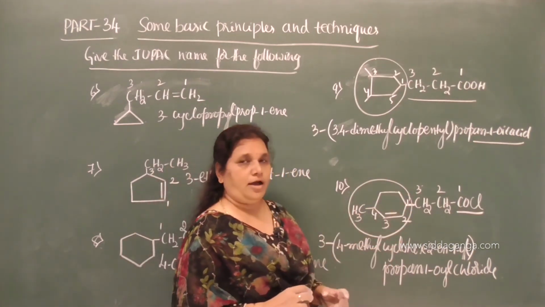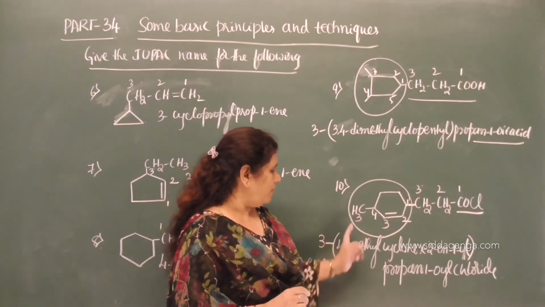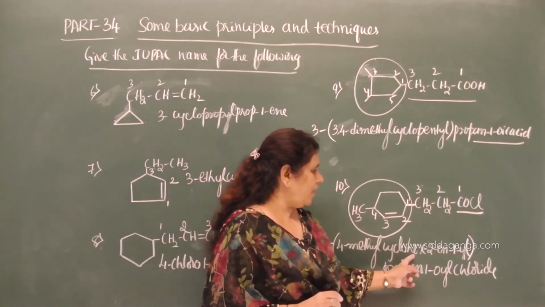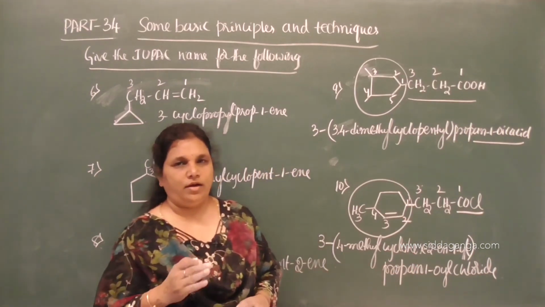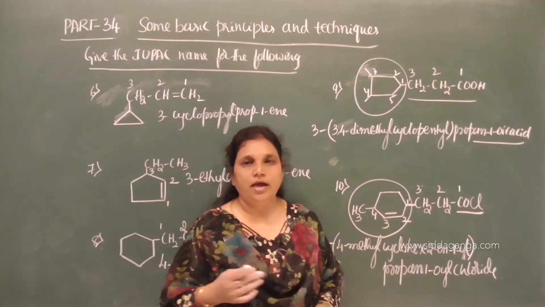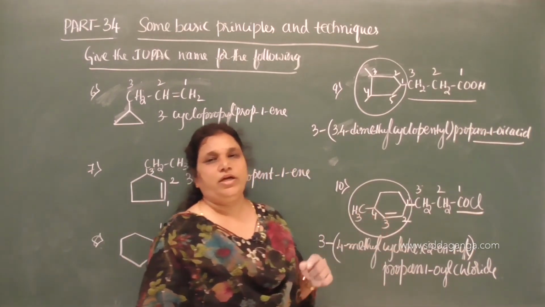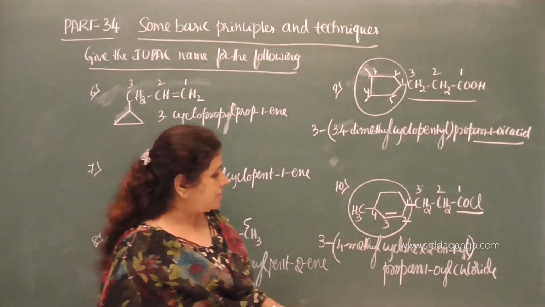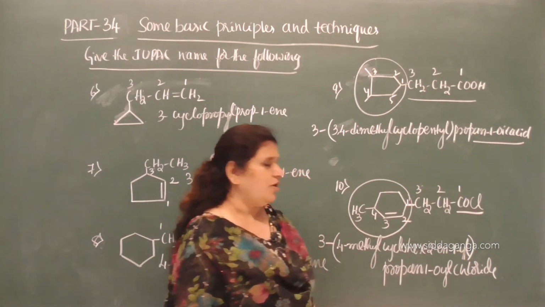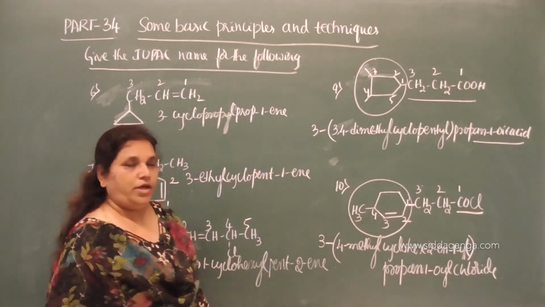On the third carbon we have the 4-methylcyclohex-2-en-1-yl substituent group, and it gets attached to the propane-1-oyl chloride.